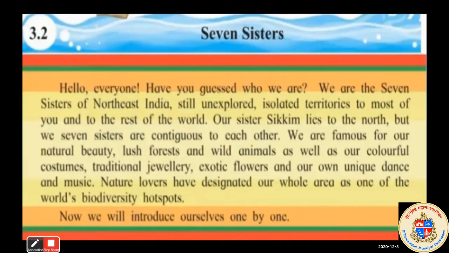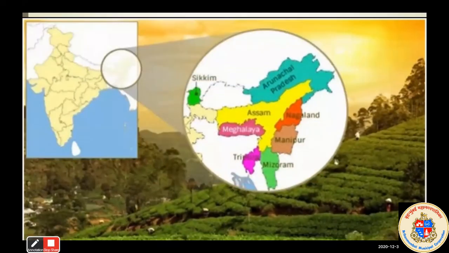Okay, and the rest of the world means what? The other states, you can see, are very developed, and in these states, you can see, there is not a lot of development. The one Sikkim state lies on the north side, and the other seven states are contiguous. Contiguous means what? You can say here, the borders of all the seven states are common.